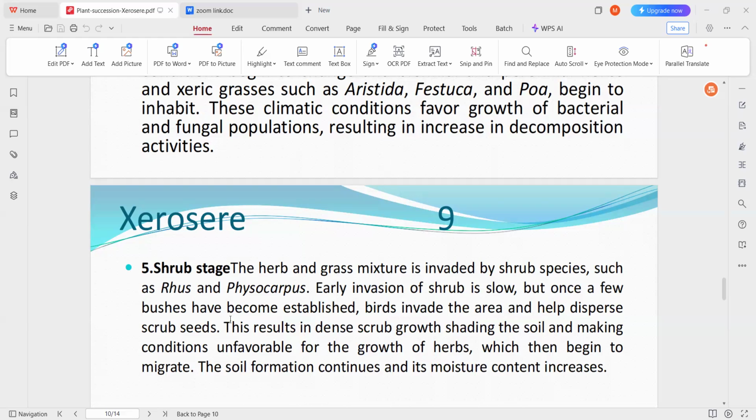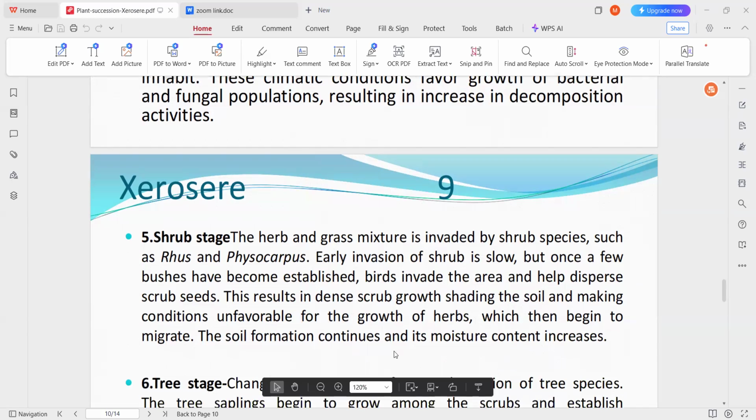such as rose and Physocarpus. The early invasion of these shrubs is slow, but once a few bushes have become established, birds invade the area and also help in the dispersion of shrub seeds. This results in dense shrub growth, shading the soil and making the conditions unfavorable for the growth of the herbs, which then begin to migrate. And the soil formation continues and its moisture content increases.